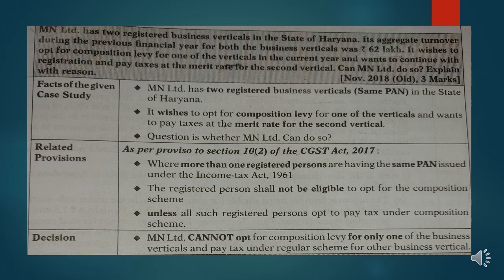The related provision says that when there is more than one registered person having the same PAN under the Income Tax Act 1961, he shall not be eligible to opt for different schemes for the different persons. So here he cannot opt for the composition levy for only one of the verticals and pay tax under the regular scheme for the other vertical.